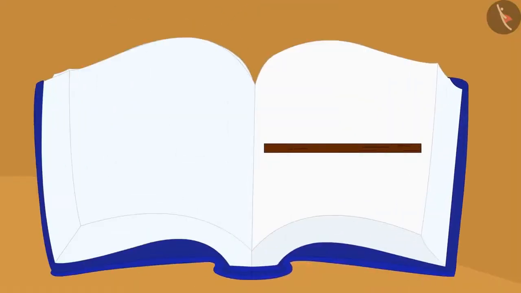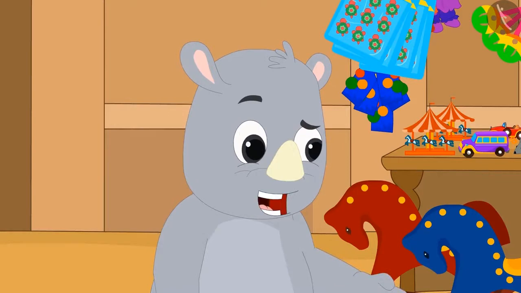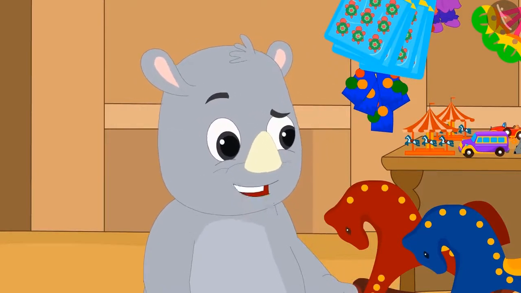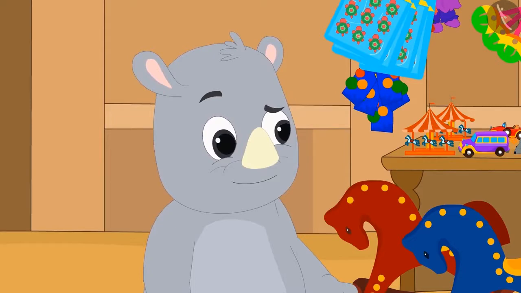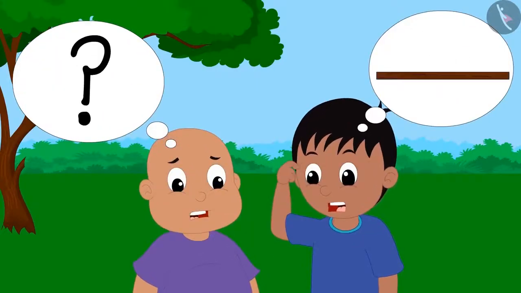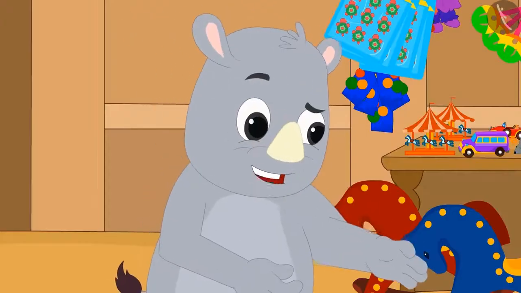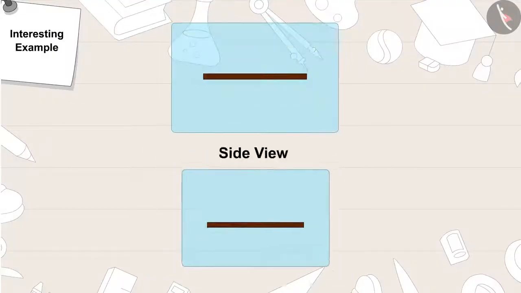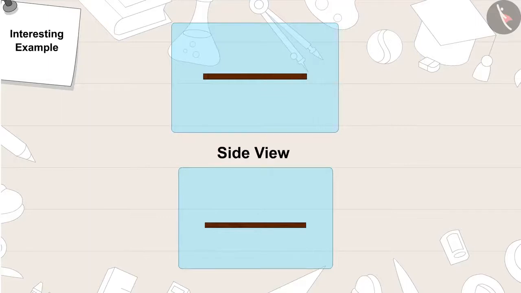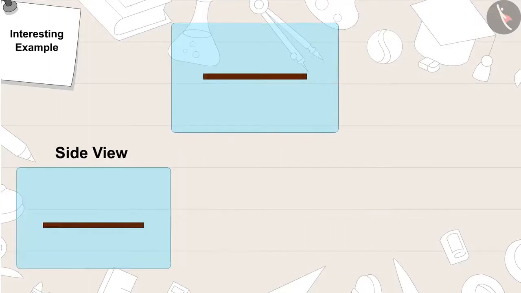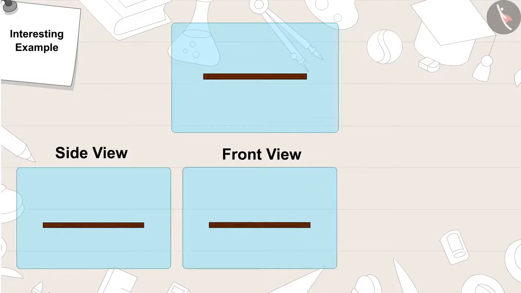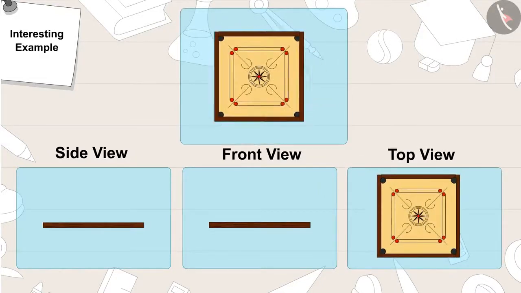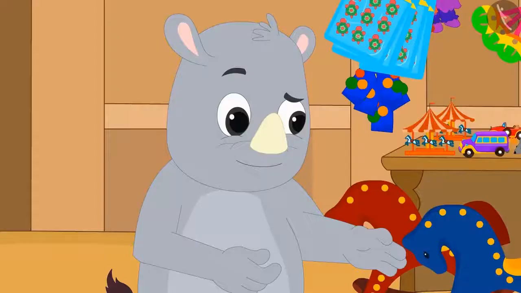"This is your last picture. Let's see if you can at least identify this object." Raju and Bablu did their best, but they could not identify the object. They were embarrassed and said, "We don't know this as well." "Ha ha ha! You lost. This is a carom board. A carom board looks like this from the side, looks like this from the front, and looks like this from the top."